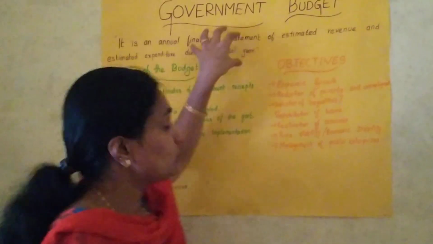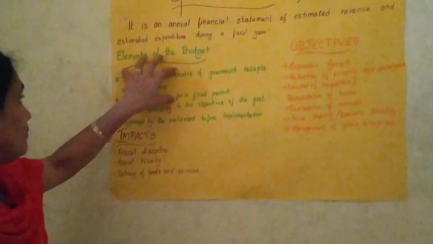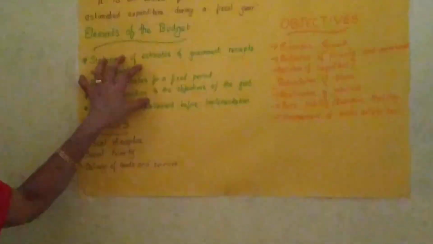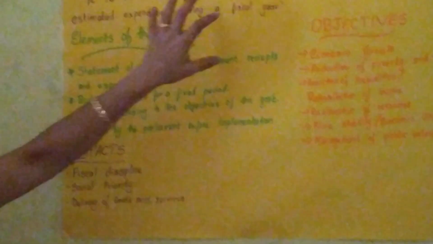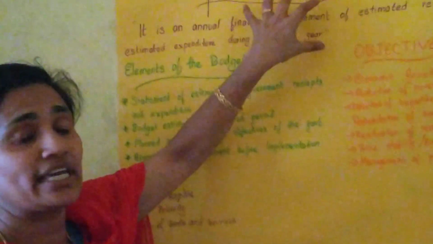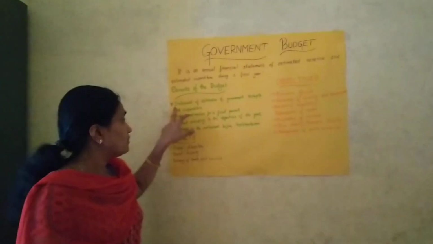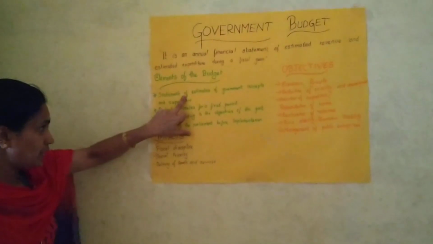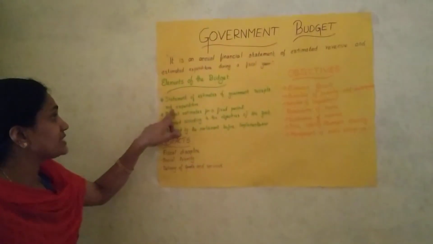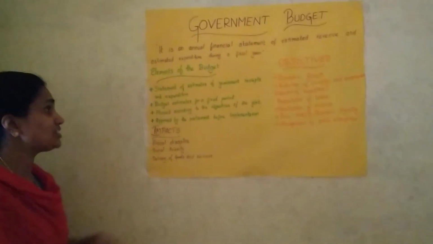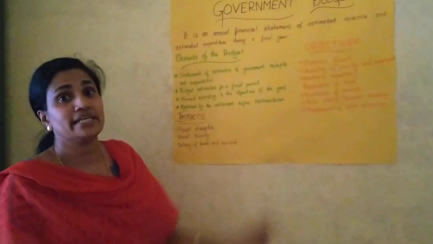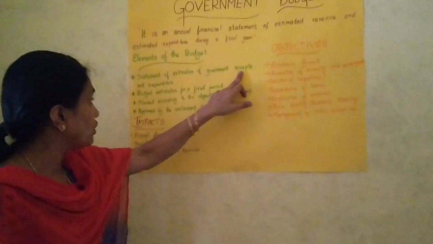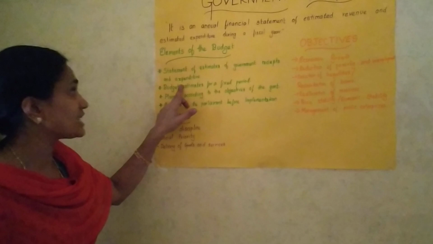When we learn this definition, we can see various elements of the government budget. What is the first element? From this definition we can create the elements. The first element is the statement of estimates of government receipts and expenditure. I mentioned earlier, receipts are the income of the government, and then government expenditure.